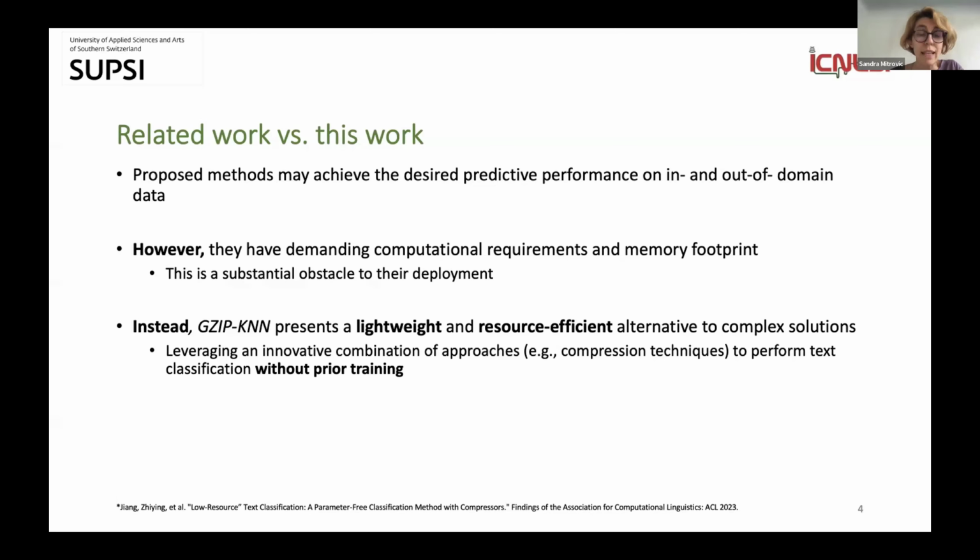That is a substantial obstacle to their deployment, and instead we were thinking of applying a method which was proposed last year, called Gzip-KNN, as a lightweight and resource-efficient alternative to complex solutions.